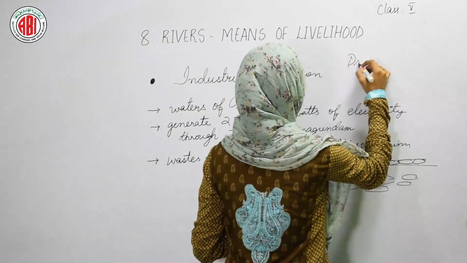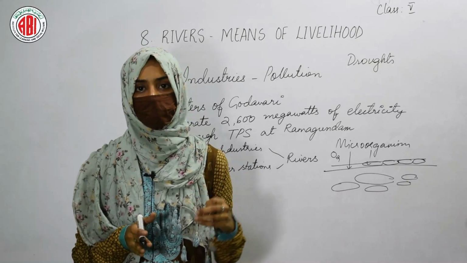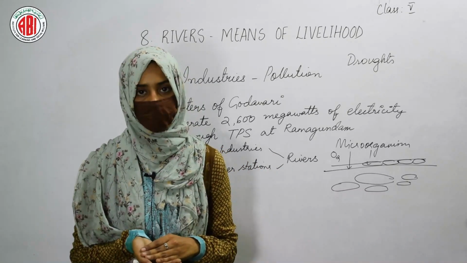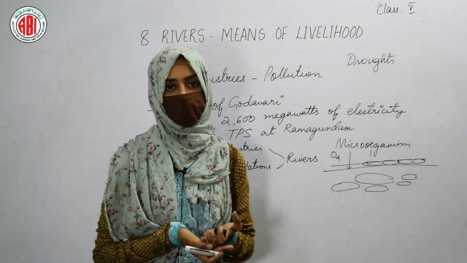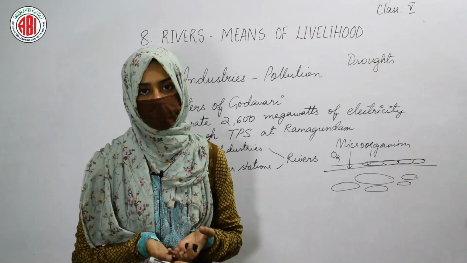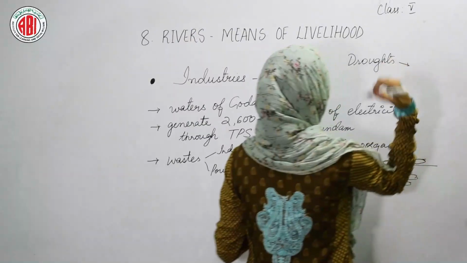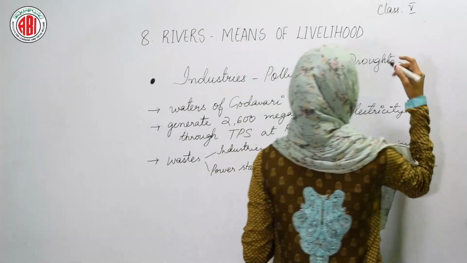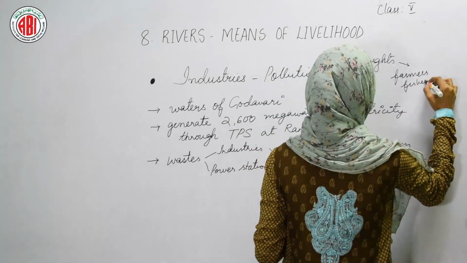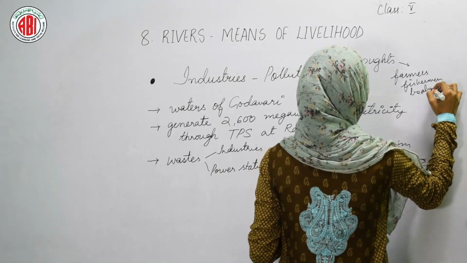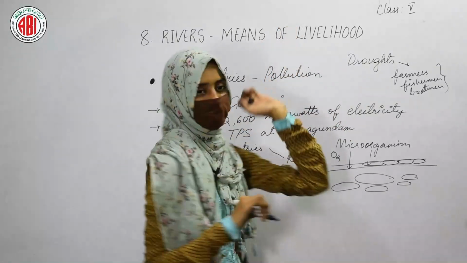So what do you mean by the term droughts? If the rains do not occur at a proper time, then this leads to a decrease in the level of river water. As the water decreases, it will not be available for the farmers to use for their agriculture. The water will not be present for shipping and boating, the occupation of many people. This affects the livelihood of the farmers. This affects the livelihood of the fishermen and even boatmen, because these are the persons who are dependent on the water present in the rivers.